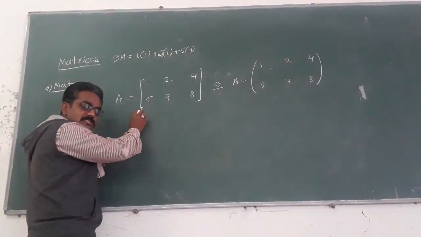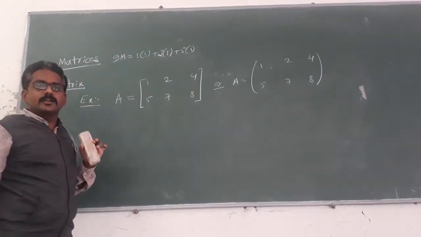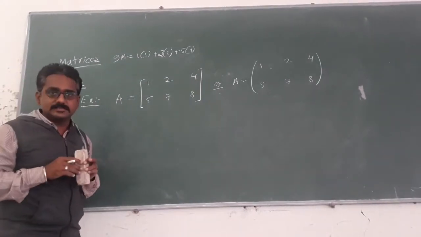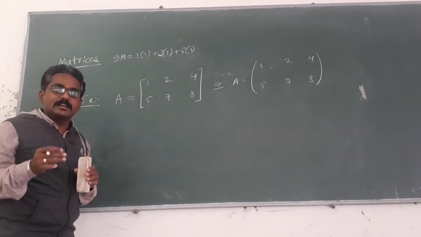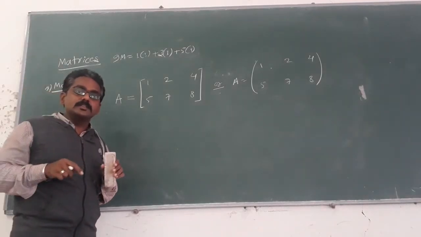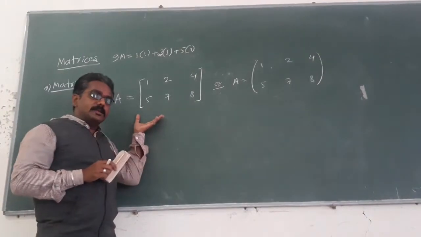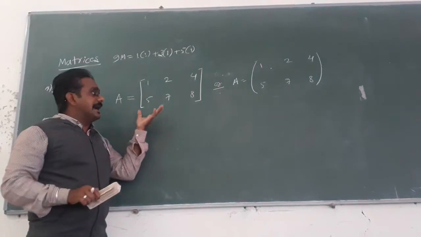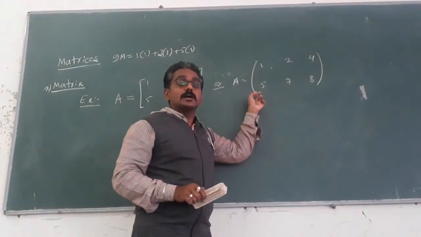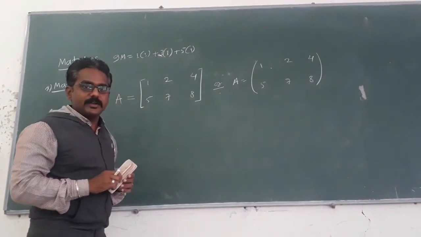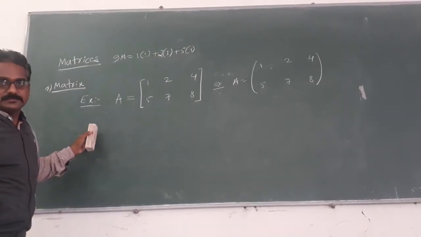Either you can use the square bracket or a rounded bracket. Inside only we are going to use the parenthesis, not the curly braces. A collection of well-defined objects or elements is known as a set, and those elements will be enclosed between two curly braces. Likewise, the matrix elements should be enclosed between either the closed bracket, that is a square bracket, or these rounded brackets. Got the point? This is the representation of the matrix.